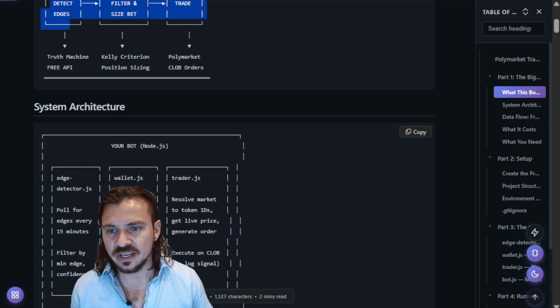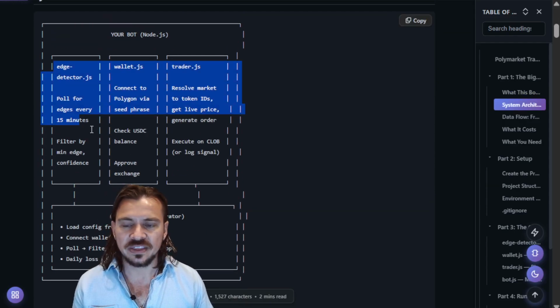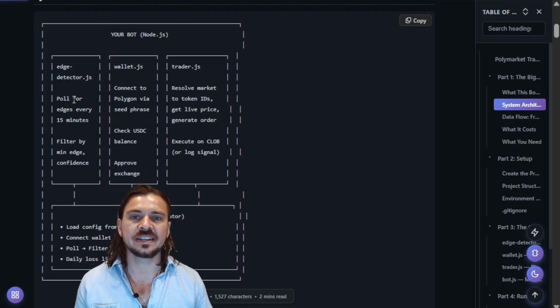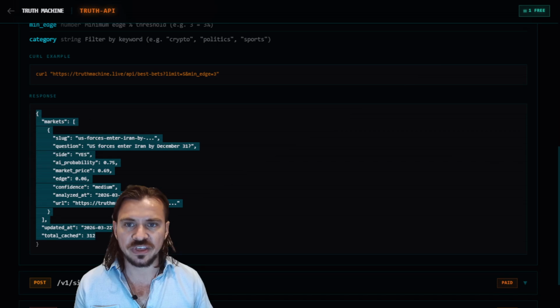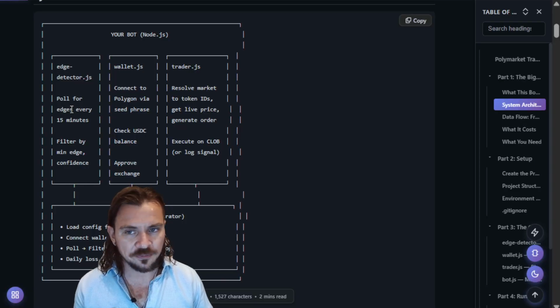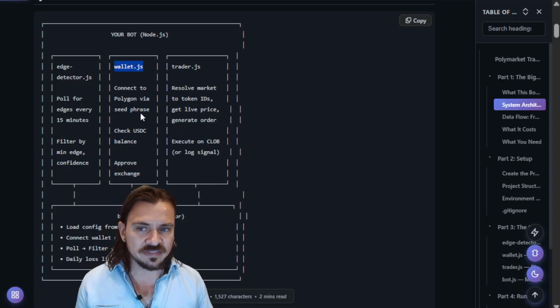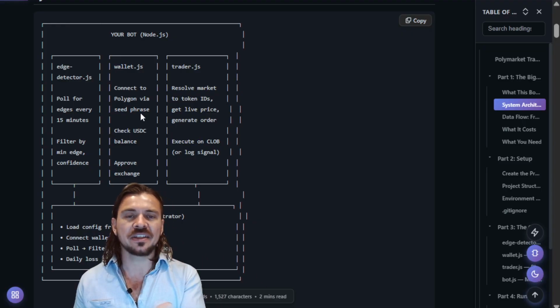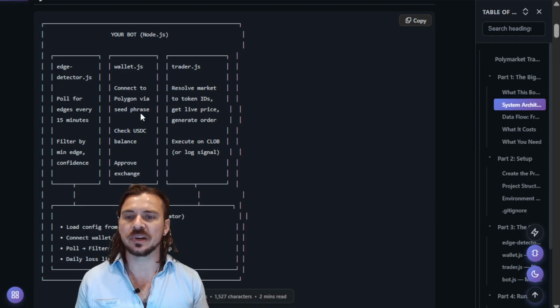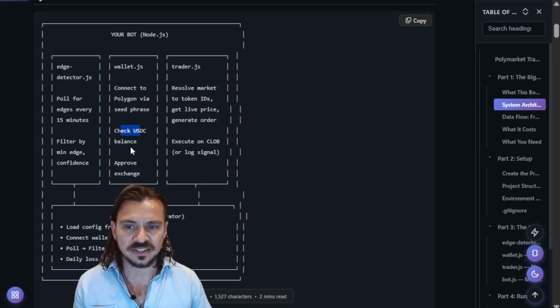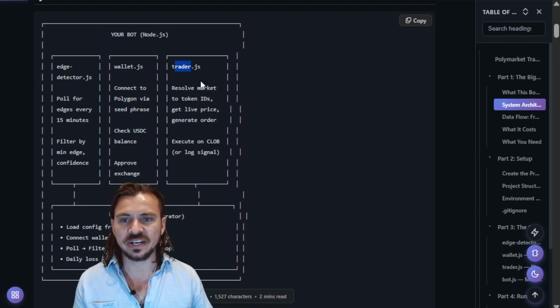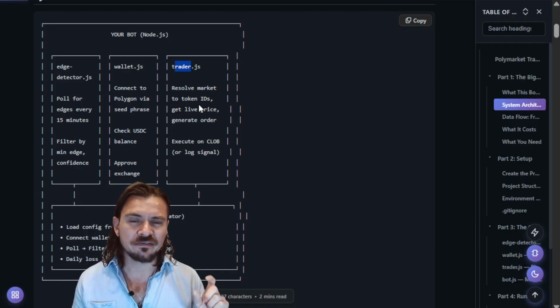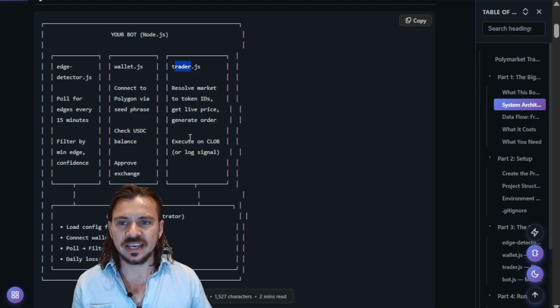Okay, so first, this one here, so the edge detector. This file here is exactly what I just showed you. It's going to be using this truth API inside of your Polymarket bot. The other file you're going to need is the wallet file. This is so that the bot can actually see your wallet, where you put your money. So check your USDC balance, things like that. And the final one is the trader. This is where it's going to get the token ID from Polymarket. It's going to get the live price, etc.